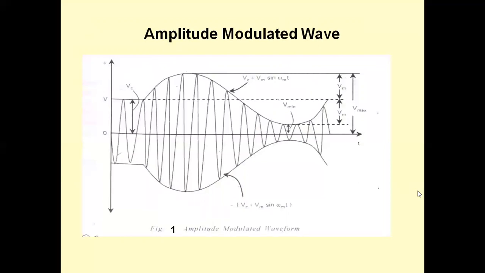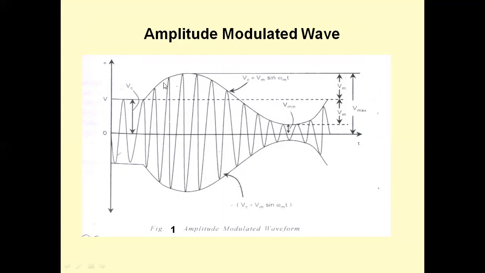This is the amplitude modulated signal as we have seen. Here there is no change in the amplitude of the message signal, so the carrier amplitude remains the same. Here the amplitude of the message signal is increasing, from here to here, so the carrier cycle amplitudes are increased. From here to here the amplitude of the message signal is decreasing, so the carrier cycle amplitudes are decreased.